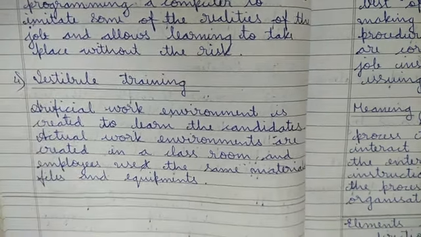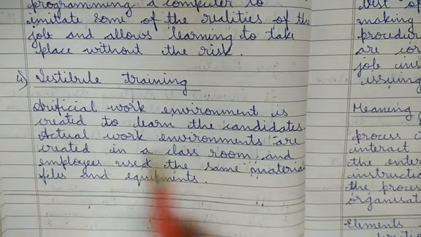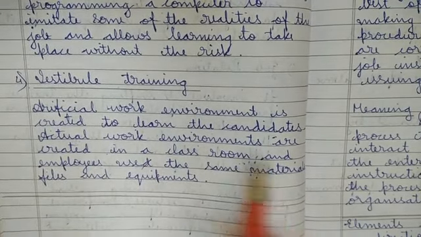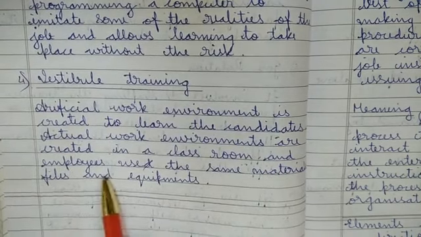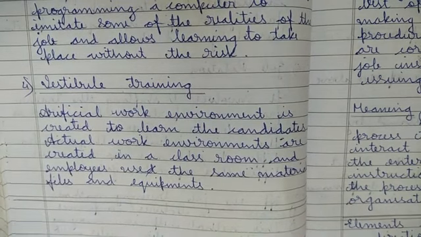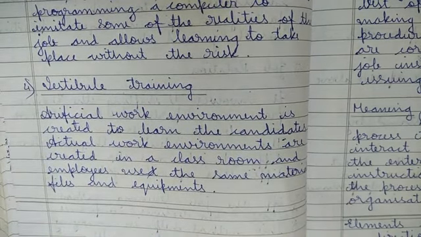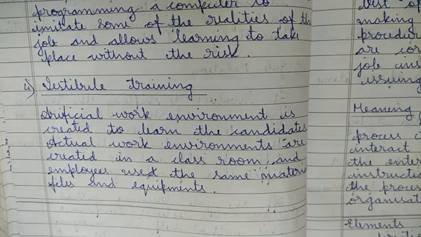Next is vestibule training. Artificial work environment is created to train the candidates. Actual work environments are created in the classroom, and employees use the same material, files and equipment. So when you are getting trained, they will say these are the files, these are the equipment, computers, these are the files which you are going to use in a real work environment.